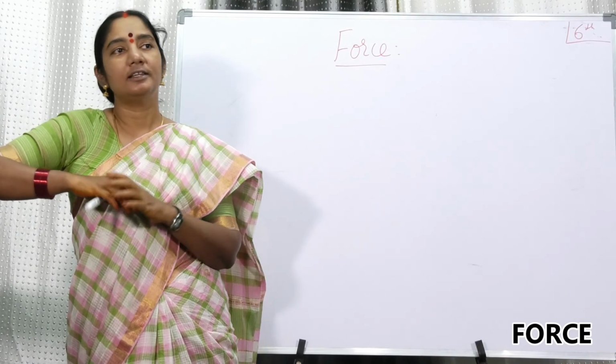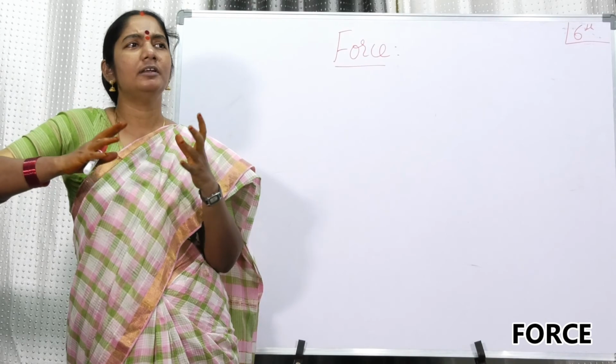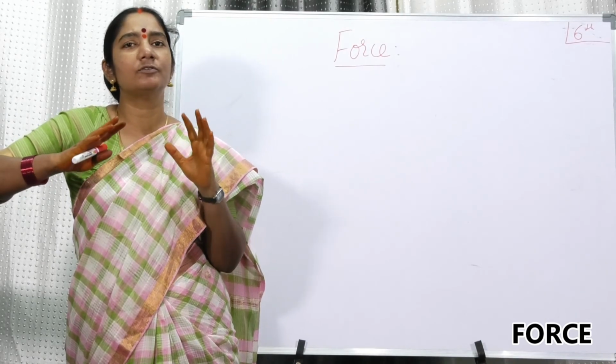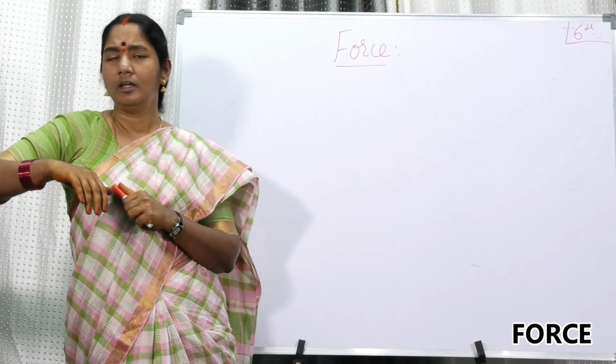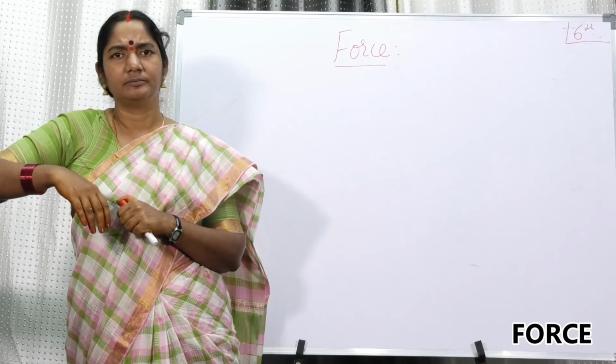So my dear friends, in our nature, every moment we are in need of this force. For example, let us just have a casual discussion.